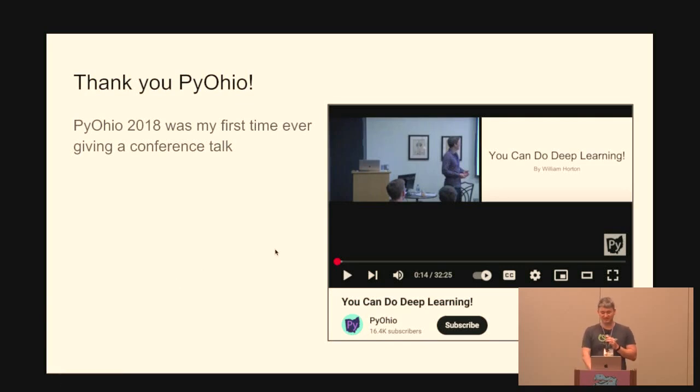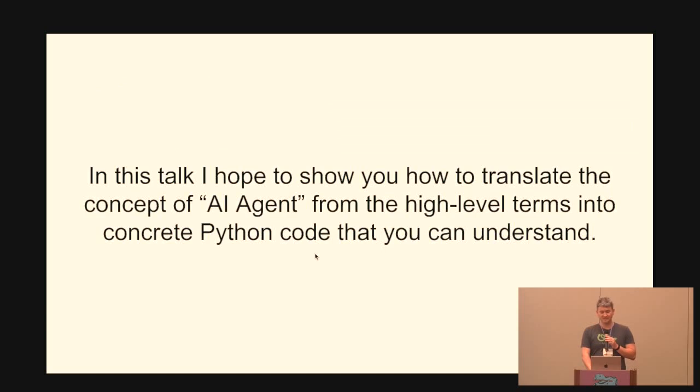the opportunity. So yeah, diving into this, essentially what I hope to show you is how to translate the concept of AI agent and these parts that I mentioned, like tools and memory, from these terms into concrete Python code, so that you can understand behind the scenes what's going on.